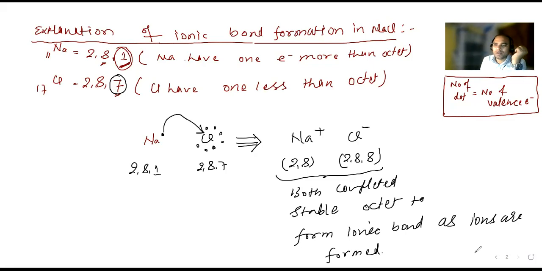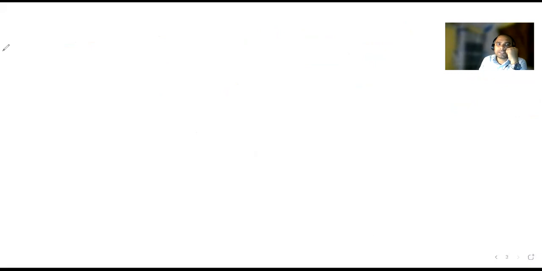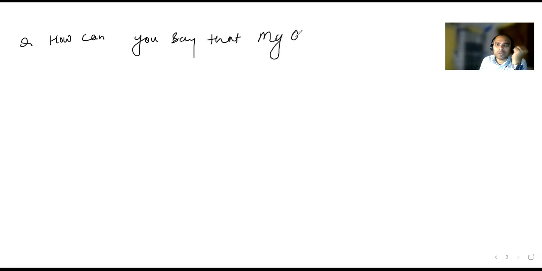Okay. So this is the ionic bond. Now, if I ask you one problem, you give me an explanation. This is the question. How can you say that MgO has an ionic bond?